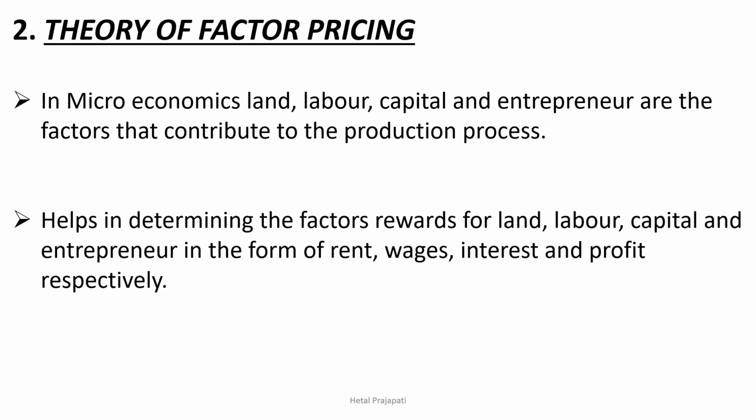Microeconomics helps in determining the factor rewards for land, labor, capital and entrepreneur in the form of rent, wages, interest and profit. So this rent, wages, interest and profit are the reward for the land, labor, capital and entrepreneur.